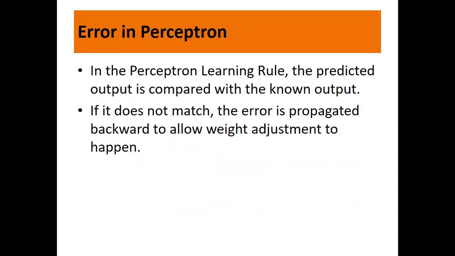Fine. Now, what is the error in perceptron? This is what we need to train actually. In the perceptron learning rule, the predicted output is compared with the known output, right? What we are getting as output from the model and what is expected, like the example we took of the passing of the student. We know the student should pass, but the output we are getting is failing. So there's a difference. If it does not match, the error is propagated backward to allow weight adjustment to happen.